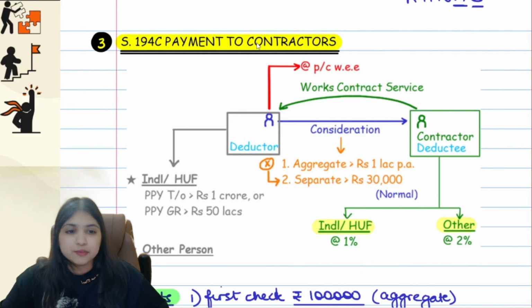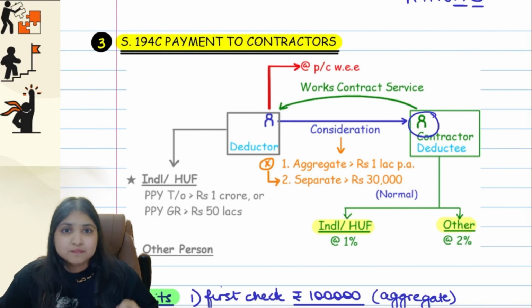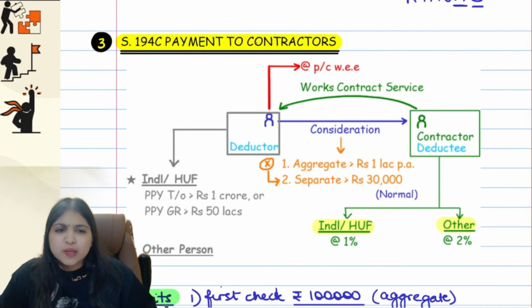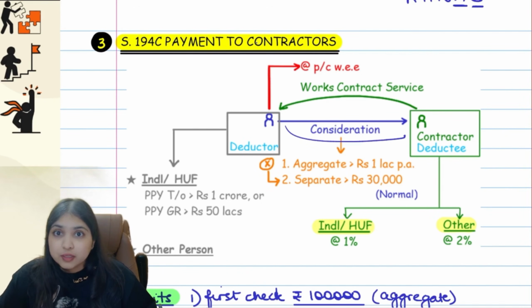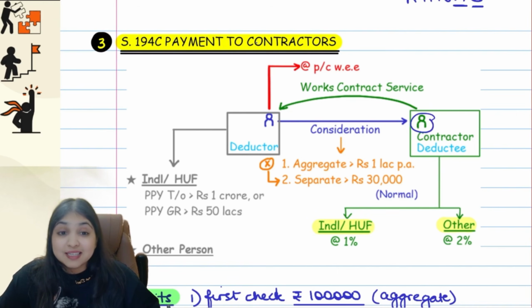Now here in 194C, guys, let's say there's a person, Mr. Green. He's a job worker, okay? So he is doing some job work service for Blue. Now Blue has to pay consideration for that service. So Blue is paying consideration. So don't you think over here Green is earning income from Blue, guys? So for Green, the source of income is Blue.